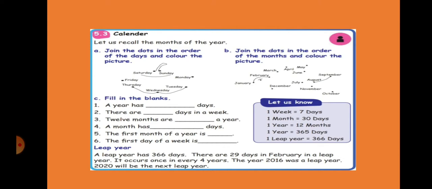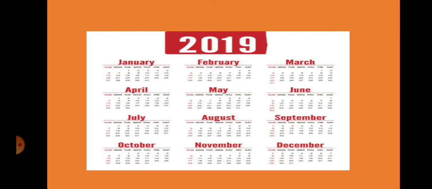We all will have calendars in our houses, right? Everyone will have a calendar in the house. Where? On the wall, right? But we don't know how to see a calendar. Simply our parents will do it. They'll hang it and they'll see the dates, but we don't know anything regarding that. But today we'll learn what a calendar is, and how we have to see it.